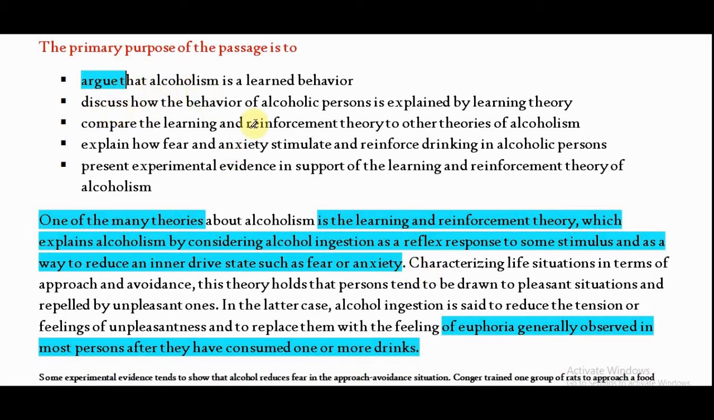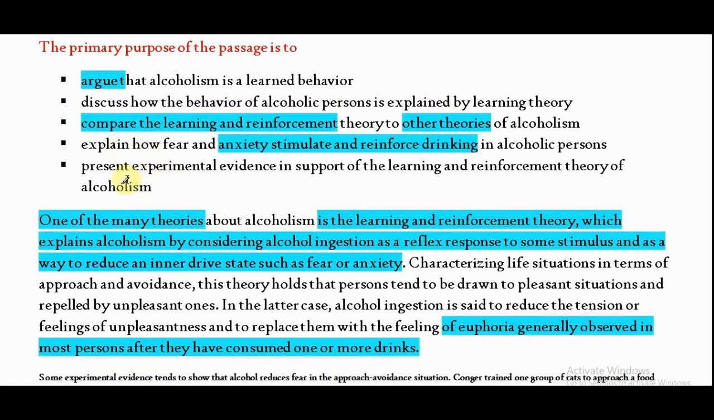B says discuss how the behavior of alcoholic person is explained by the learning theory. Of course, this is because there are two theories. Option C, compare the learning and reinforcement theory to other theories of alcoholism. So, comparing learning theories versus other theories. We do not have other theories, but we have only two theories that have been discussed in the passage. So, option C out. Explain how fear and anxiety stimulate and reinforce drinking in alcoholic person. Actually, it is not only reinforcing these things, but approach and avoidance is also one of the theories. So this is partial information.